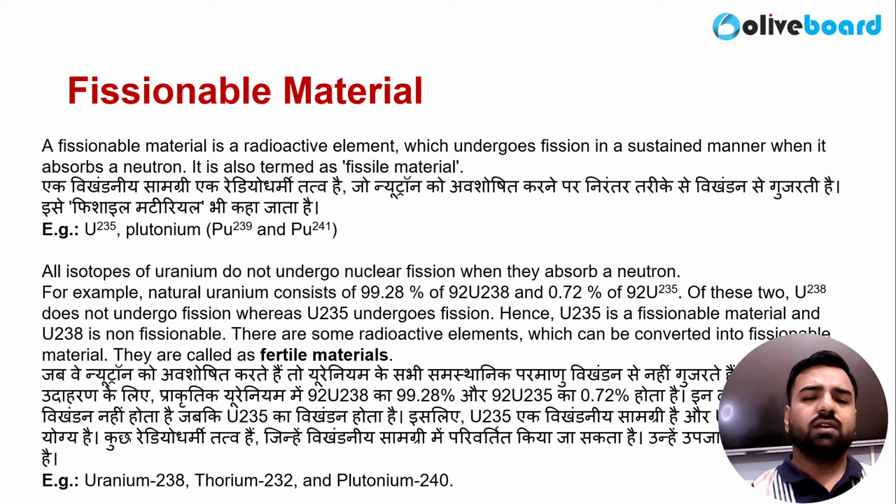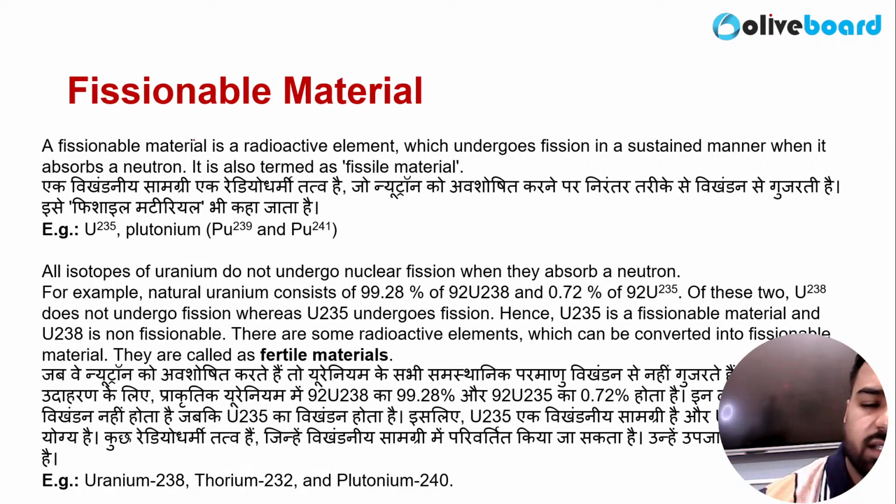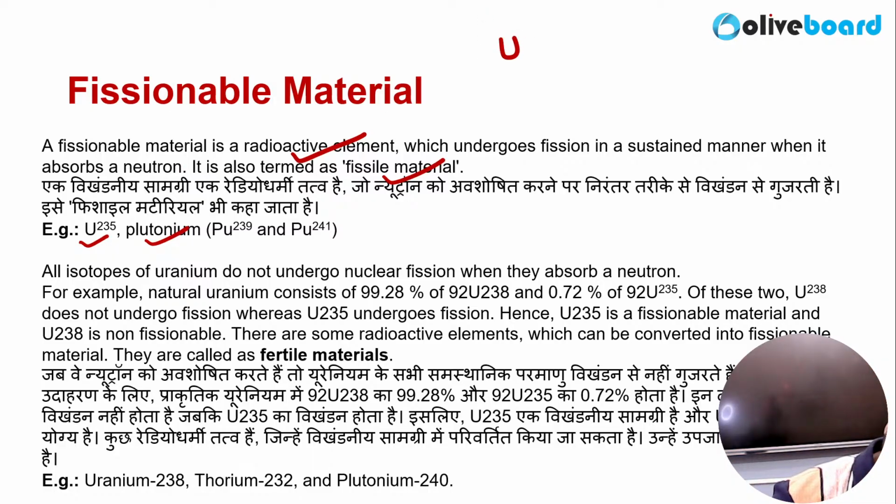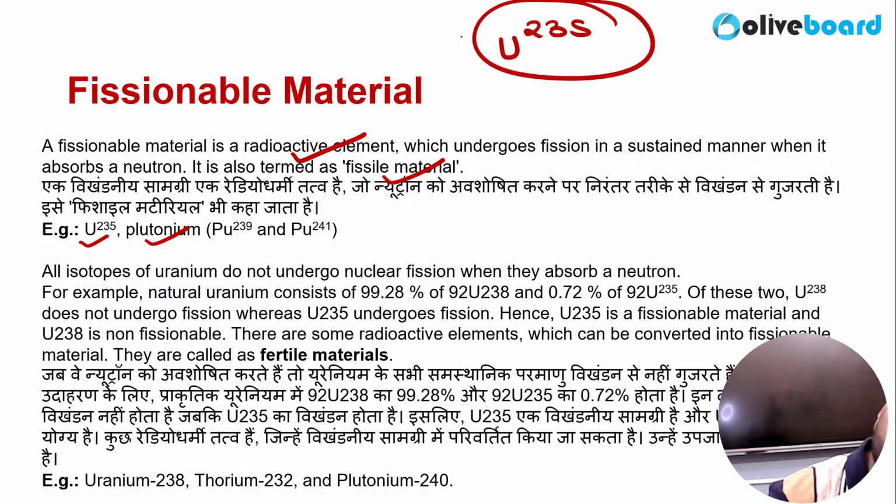So guys, for this process, for the nuclear fission process, we need some fissionable material. So what are they? So these materials are the radioactive elements which undergo fission in a sustained manner when it absorbs the neutron. So here we can also say that these are fissile materials. Example can be uranium-235 or plutonium. Now, why only 235? Why not 238? Because 235 is fissile material. It's not 238. So see, all the isotopes of uranium do not undergo nuclear fission when they absorb neutron.